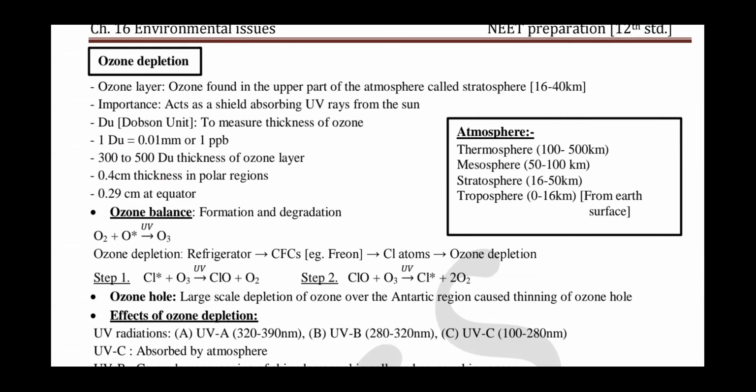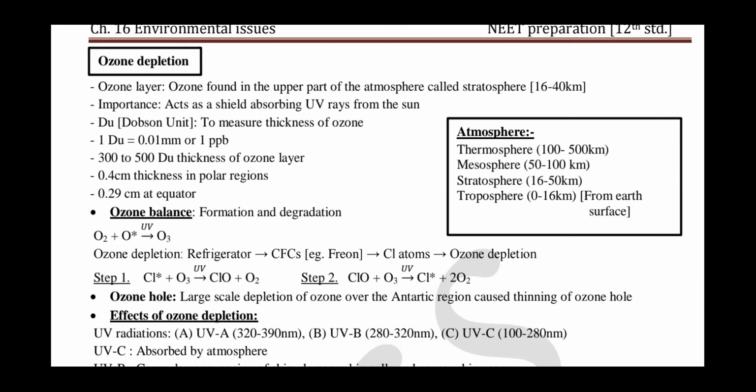Then the ozone balance. Ozone gas is continuously formed by the action of UV rays, right? UV rays help in ozone formation, and UV rays also help in ozone degradation. So both processes should be in balance.